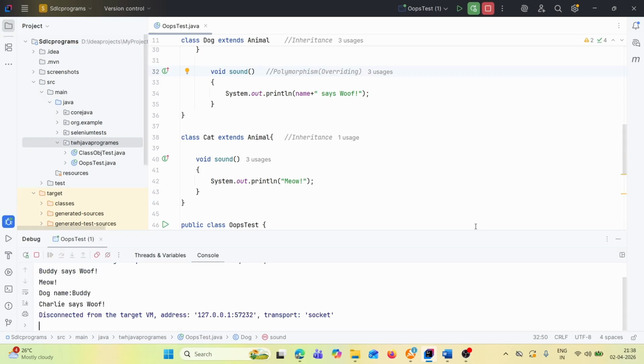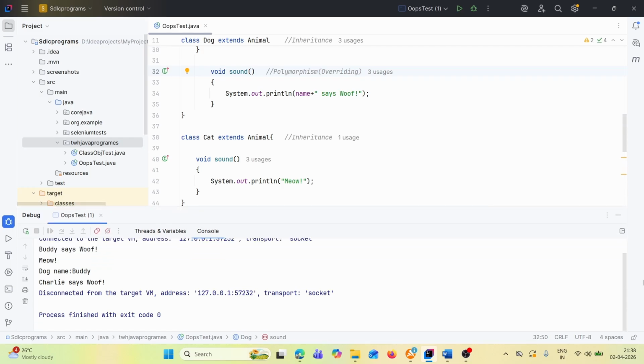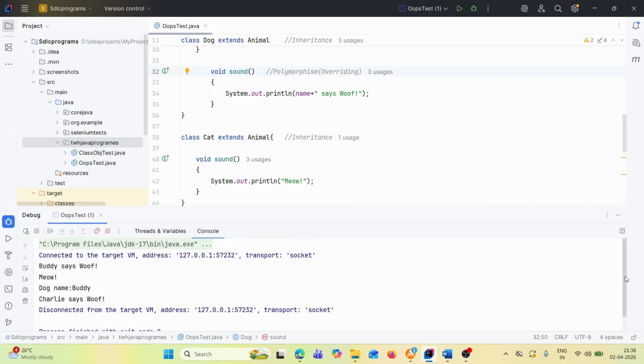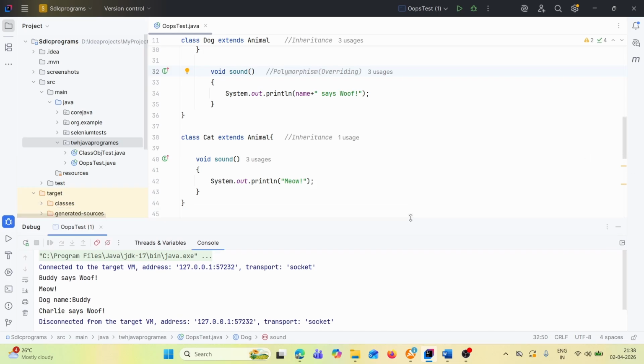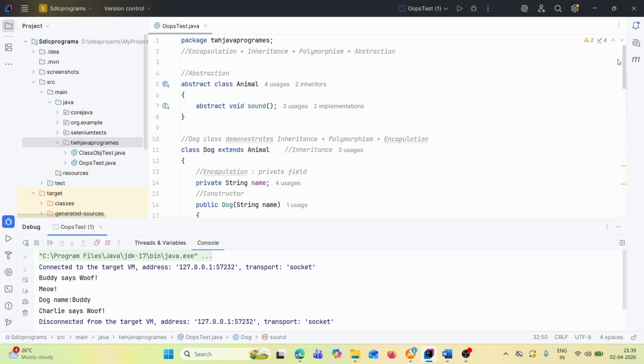Yeah, absolutely working fine, see. Initially it printed Buddy says woof, meow, dog name Buddy, Charlie says woof, because we set the name as Charlie. Got it. So that's how we have implemented it.